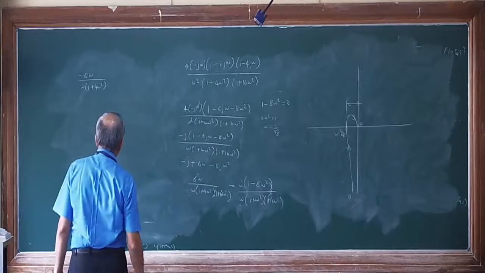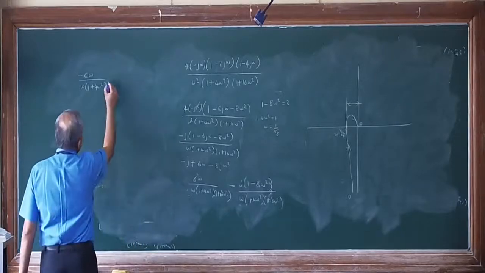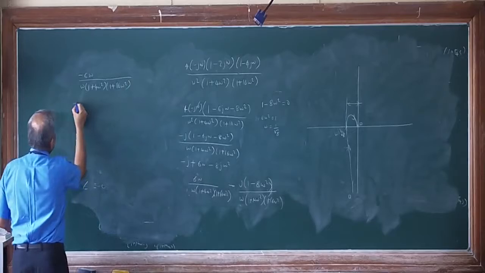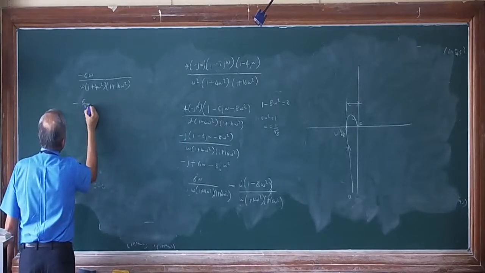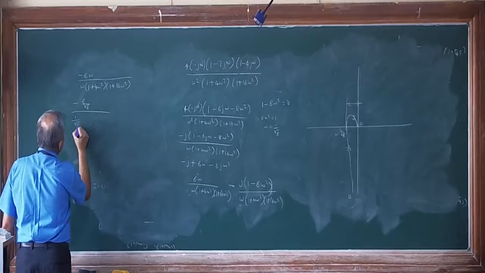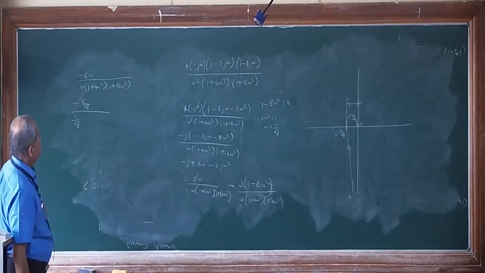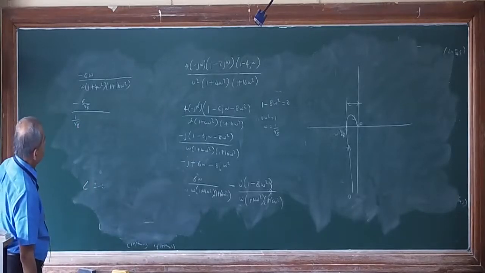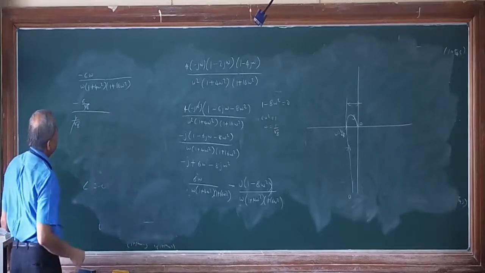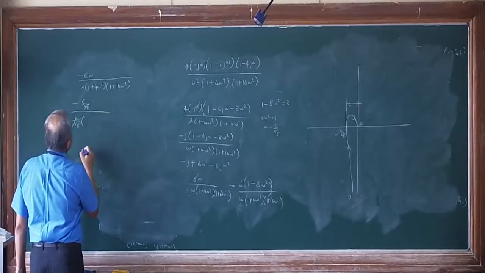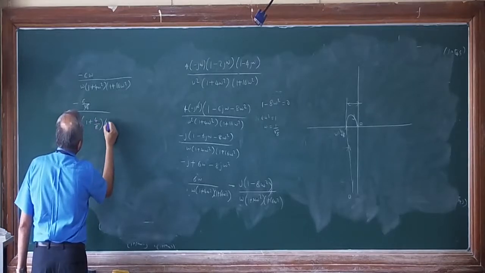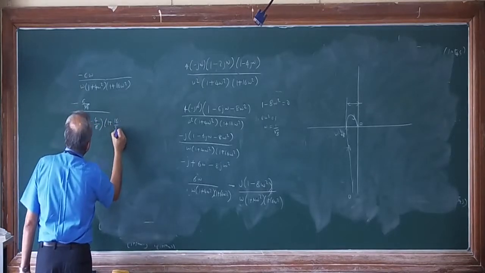So minus 6 upon root 8 divided by 1 upon root 8. So this and this cancel. Then this is 1 plus 4 upon 8, 1 plus 16 upon 8.